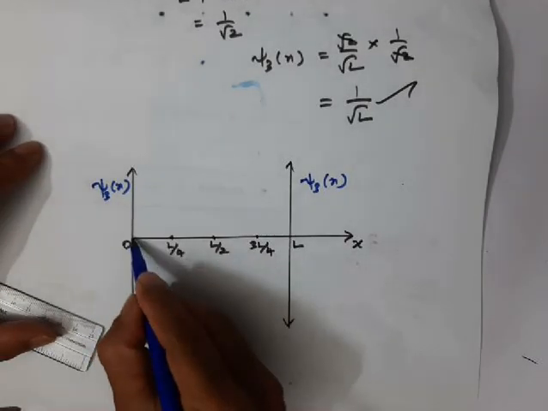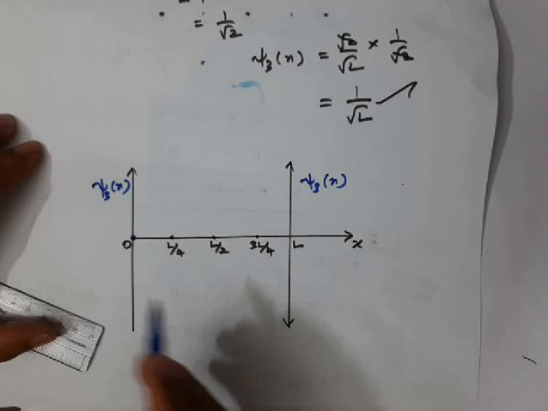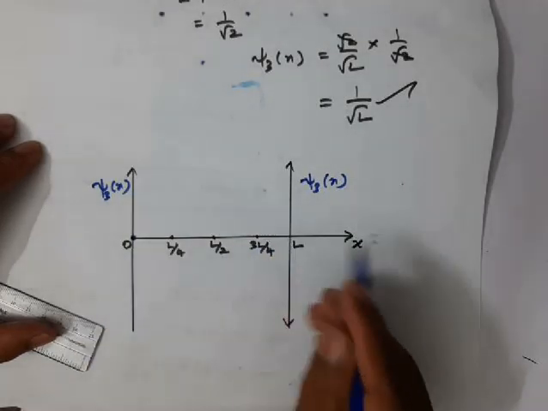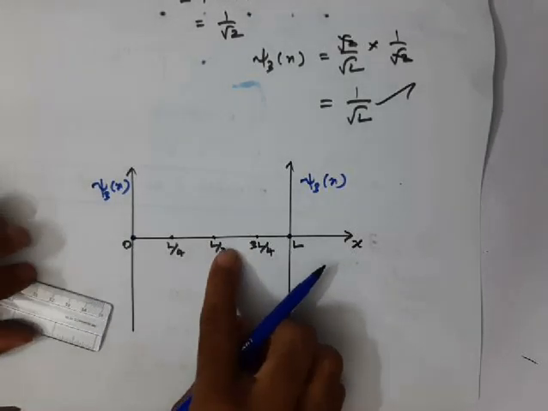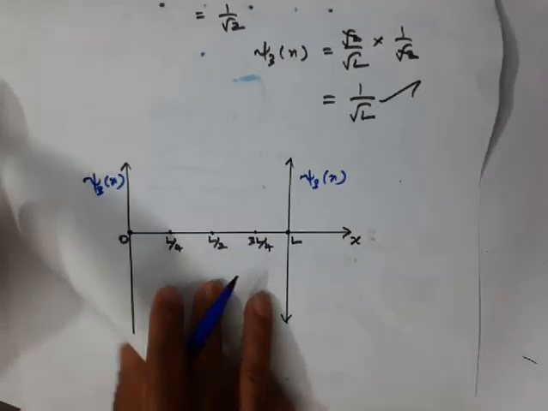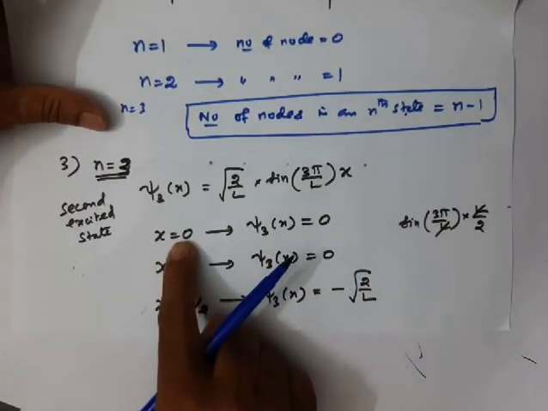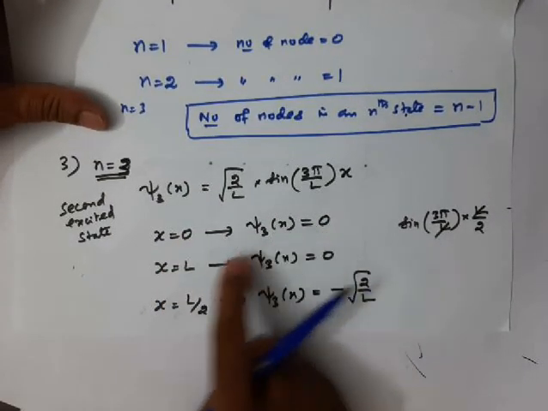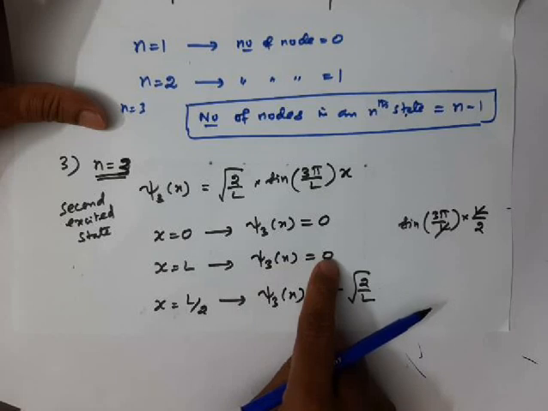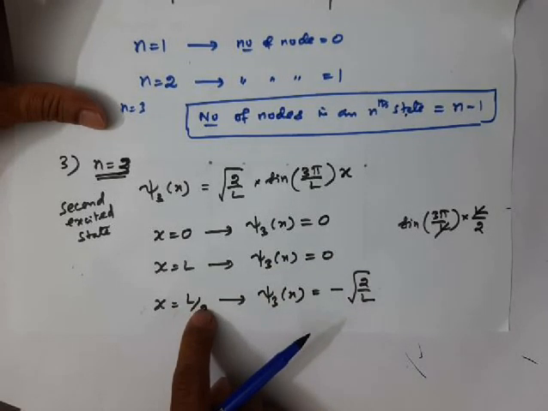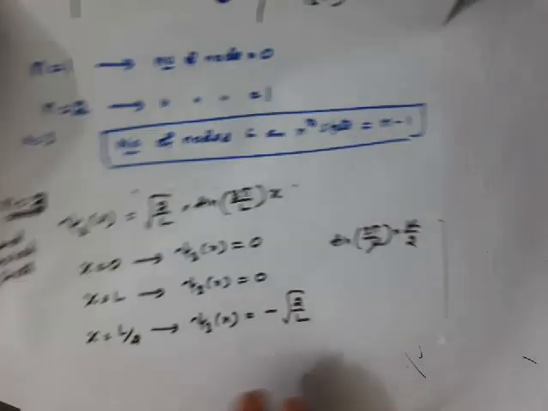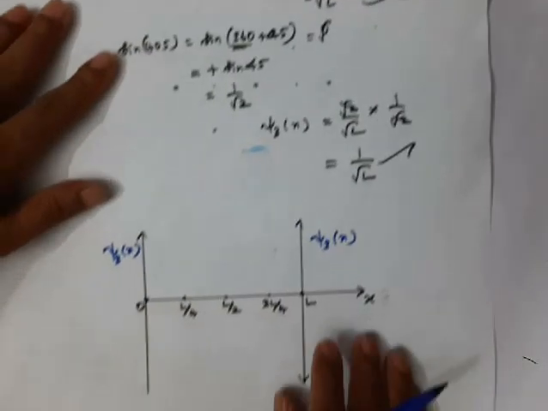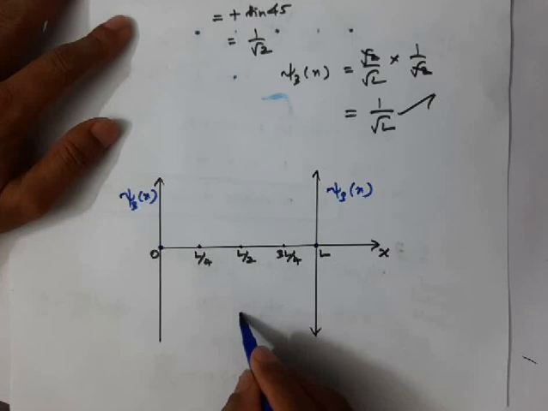At x equal to 0, the wave function is 0. We found that just before. At x equal to l also, the wave function is 0. At x equal to l by 2, we calculated the value, and the wave function is minus square root of 2 by l.